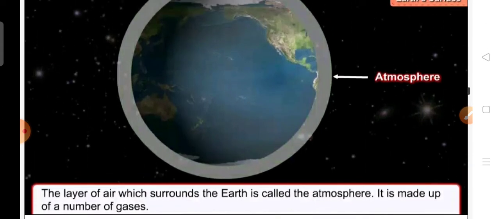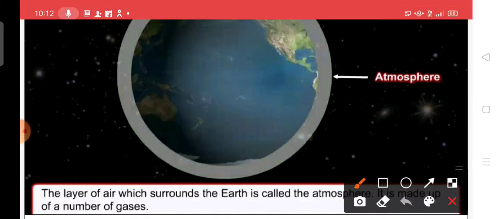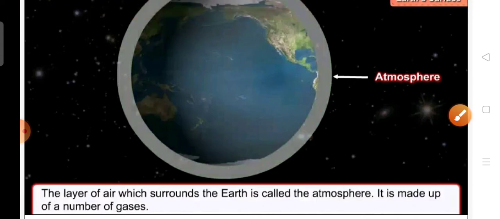The layer of air which surrounds the whole earth is called the atmosphere, as you can see in the picture.